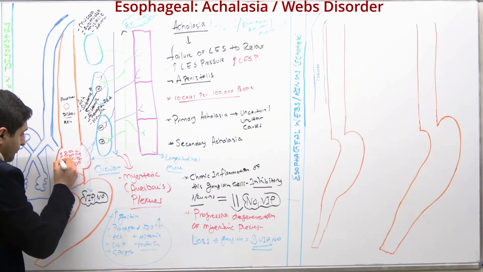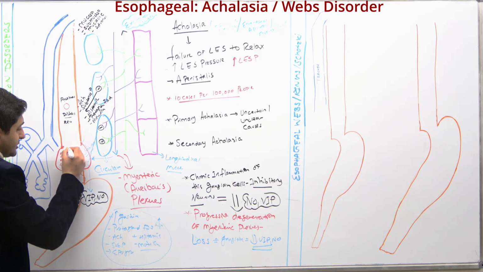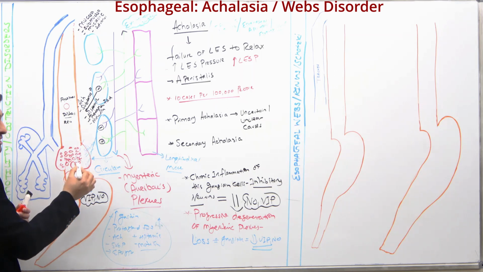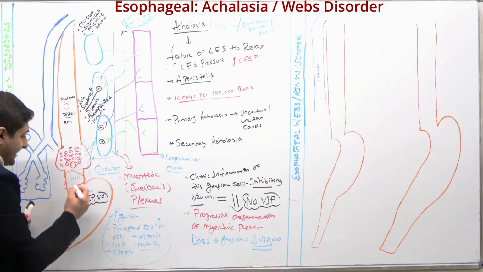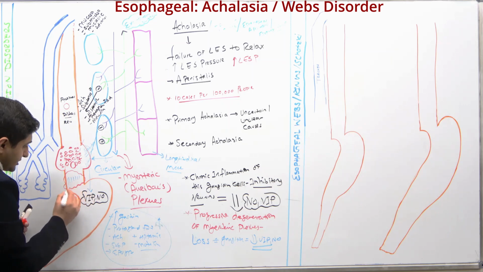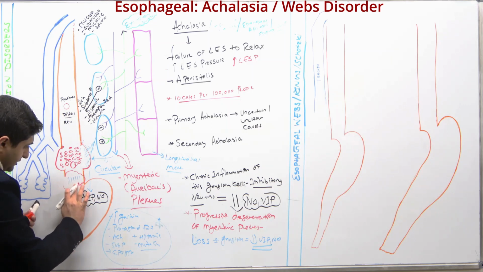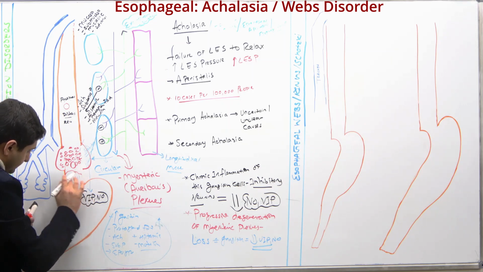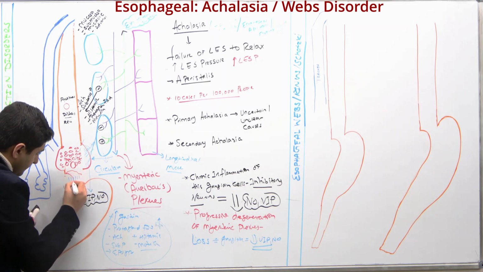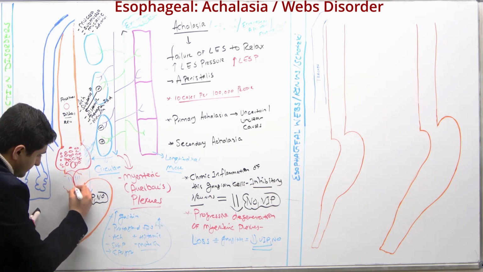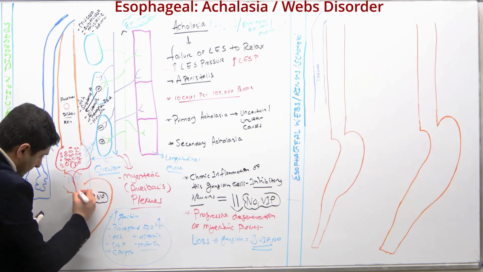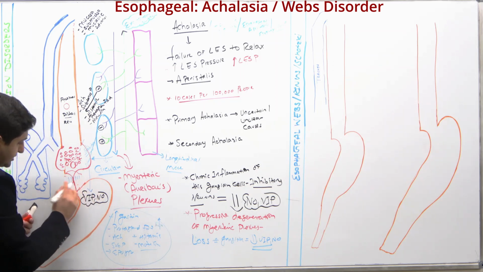All this food is accumulating here, okay? So now your proximal part of the esophagus will be dilated, and then the distal part of the esophagus, in a different color, will look like this. So this is how it looks.